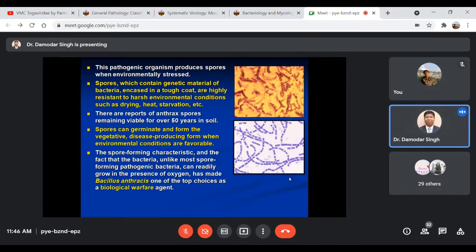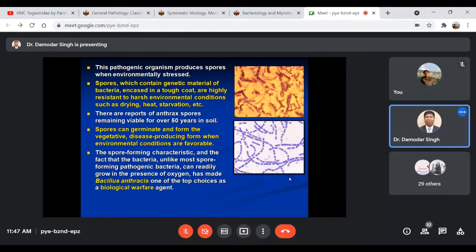In the absence of oxygen, they cannot form the spore, the infective stage of this organism. So only in the presence of oxygen can they form spores.